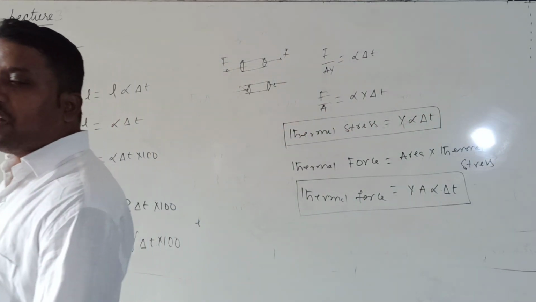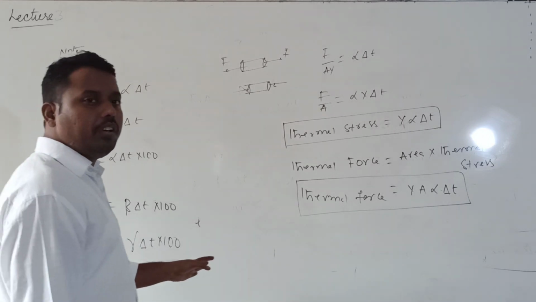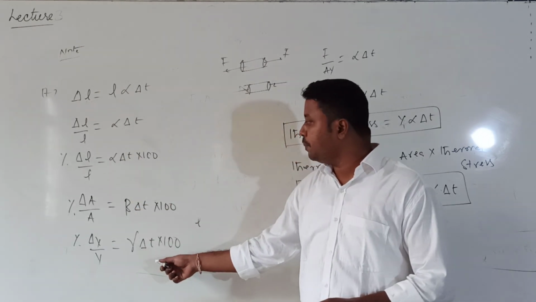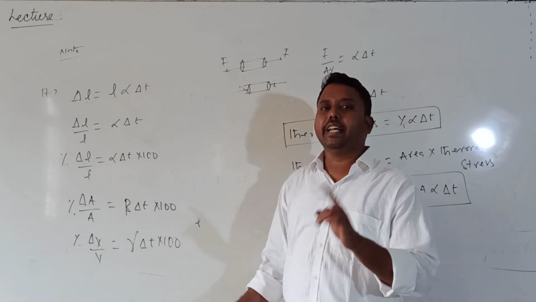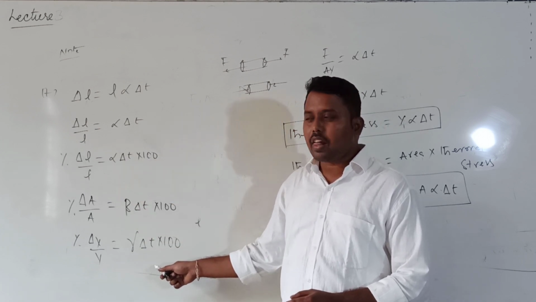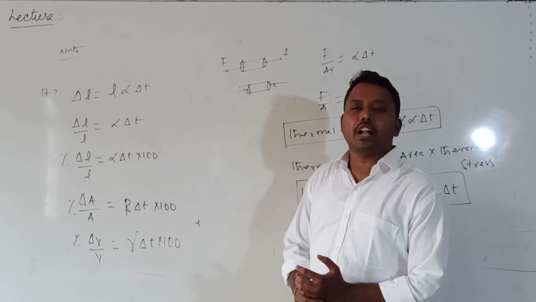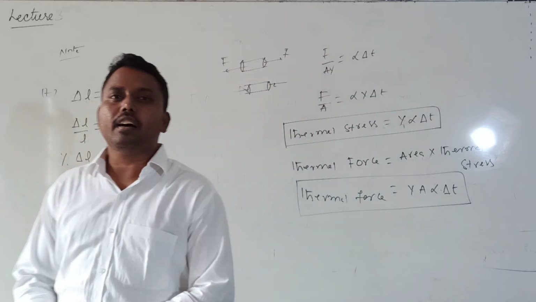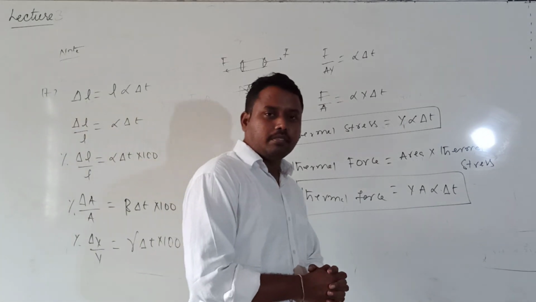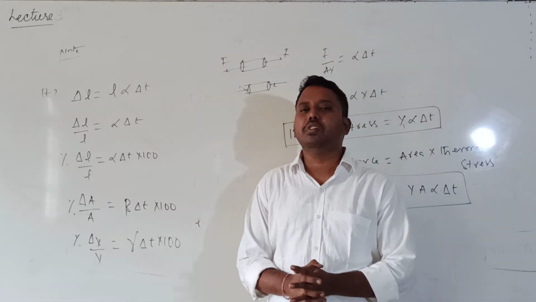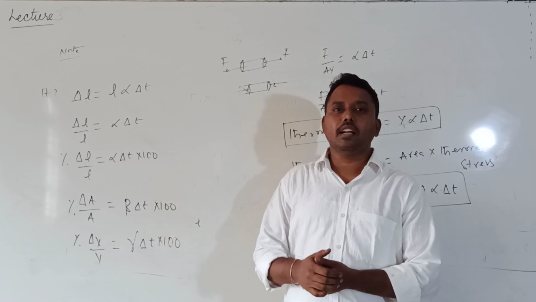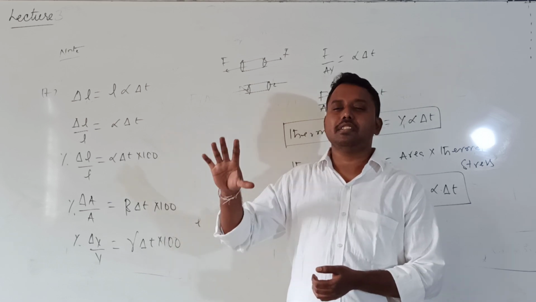But remember, the fractional change in length, area or volume does not depend upon the initial length. So on what factors do they depend? They depend upon the nature of the material, and also upon the rise of temperature. Are you clear now? So these are the formulas to calculate fractional change in length, area or volume. These are the concepts for thermal expansion of solids. As per our syllabus, liquids or gases are not in our material, so only solids. We completed the concept of thermal expansion of solids.